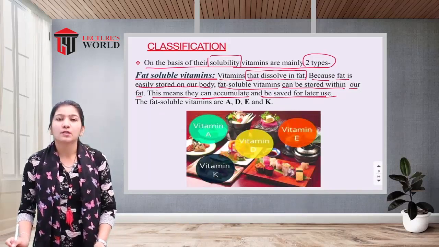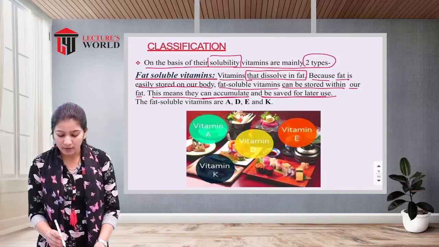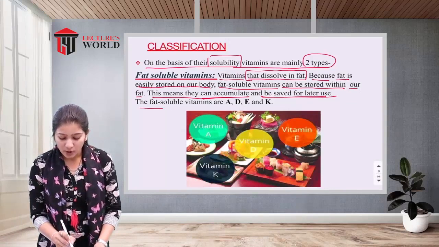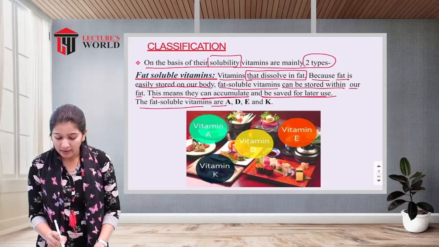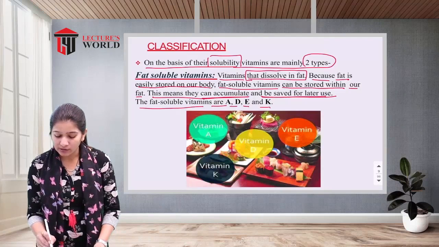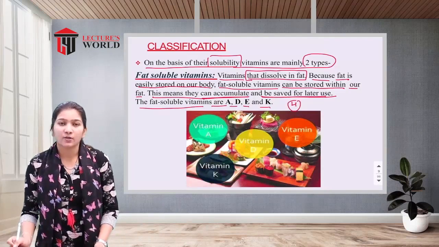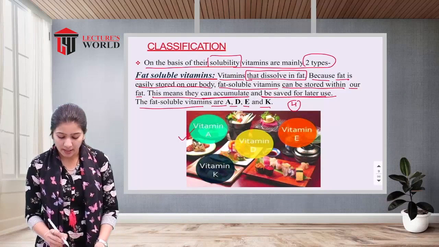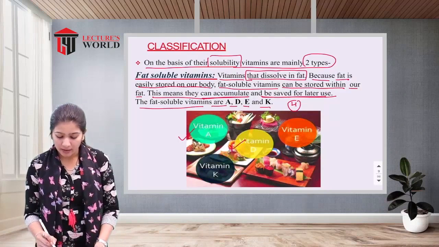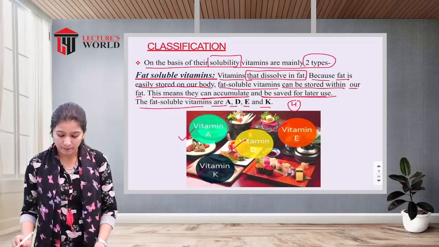The examples of fat soluble vitamins are four: vitamin A, D, E and K. So these four are the fat soluble vitamins: vitamin A, vitamin D, vitamin E and vitamin K.